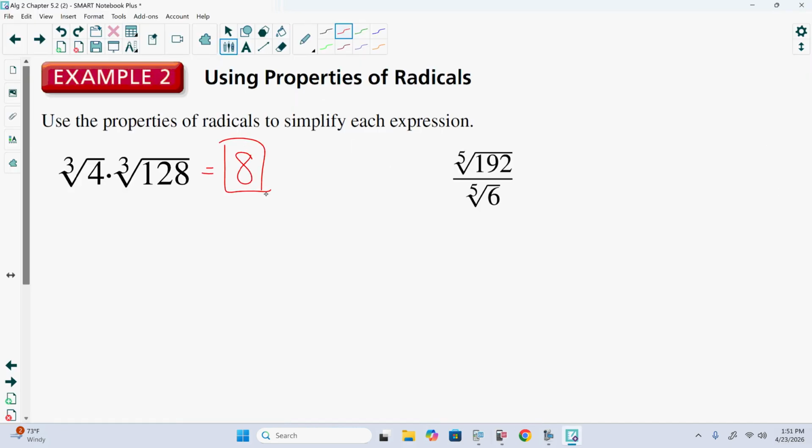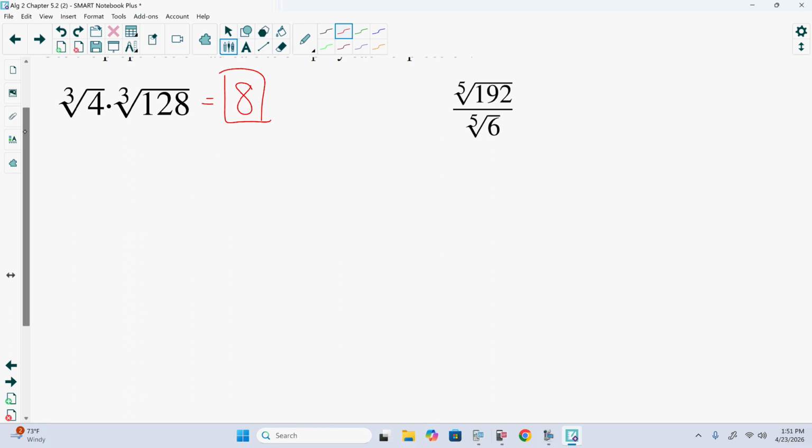Okay. Let's see how we can actually get there if we didn't use a calculator. Now the cubed root of 4 is going to be 2 squared. We could do a factor tree with that, but I feel like at this point we've done the fact that 4 is 2 squared enough times. We don't necessarily need to see that one written out.